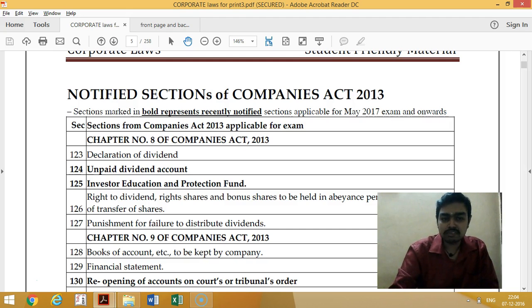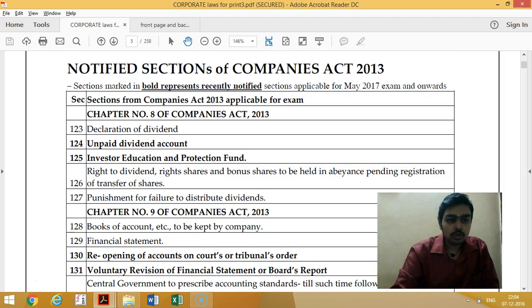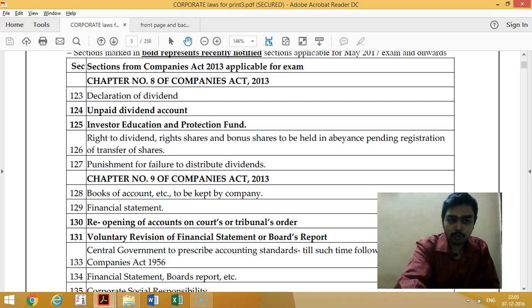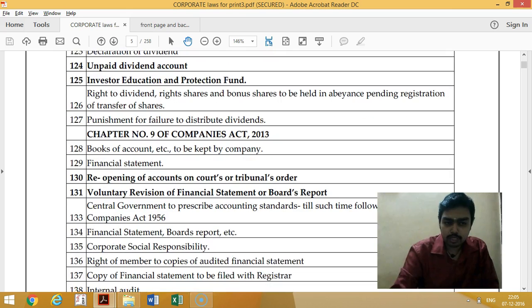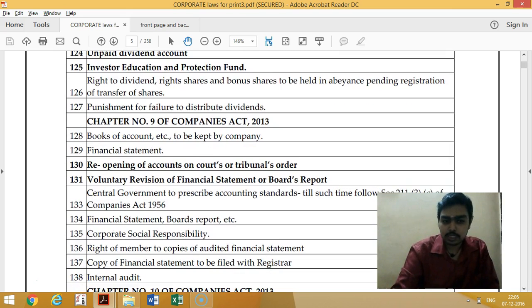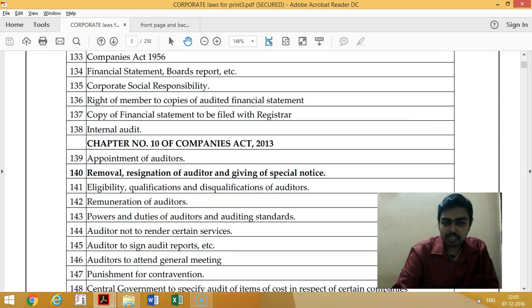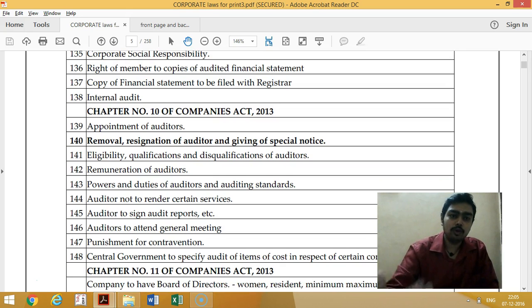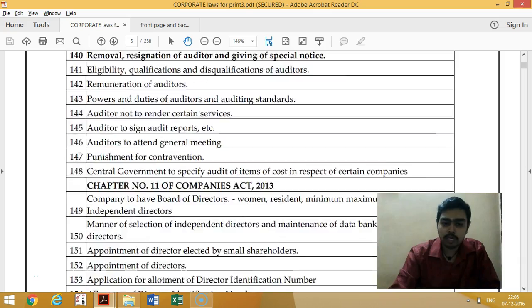Wherever you find bold letters, they refer to the latest sections. You can see sections 124 and 125 are newly introduced, and sections 130 and 131 as well. Whichever chapter you have already studied for, say, the November exam or the May 5th section exam, if you want to know which new sections are applicable to you, you can see them in bold letters.